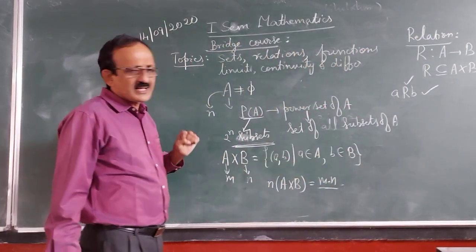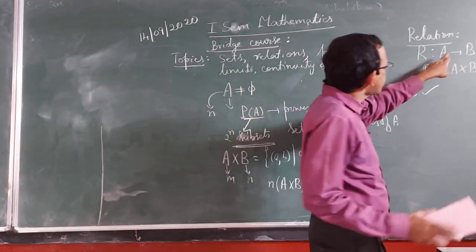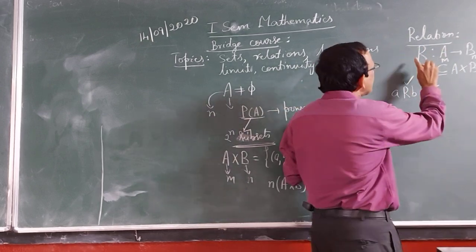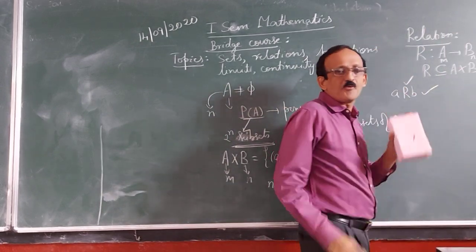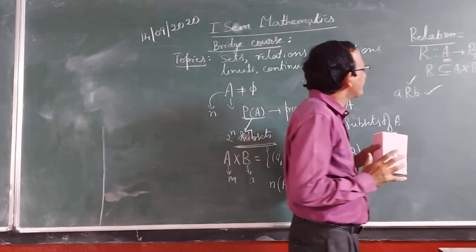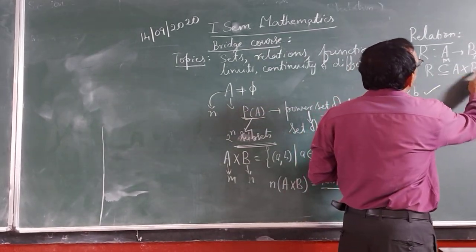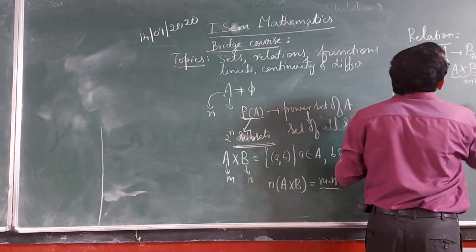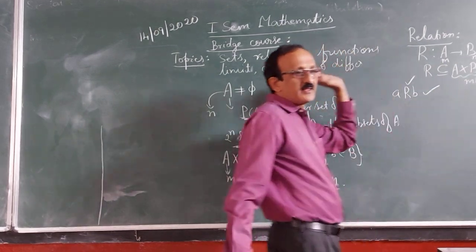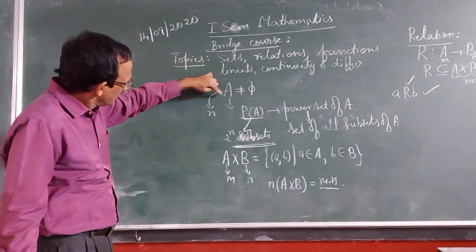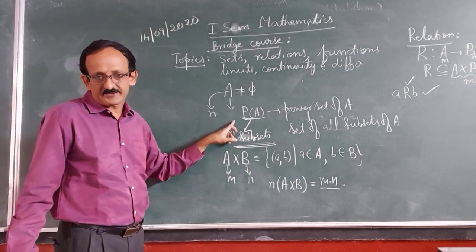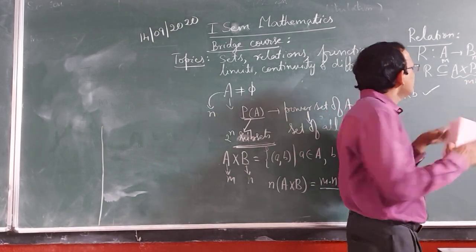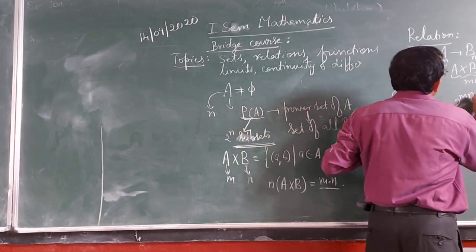Fine. So you'll ask a question. If A is a set with m elements, B is a set with n elements, how many relations are possible from A to B? Relation is a subset of A cross B. A cross B contains m into n elements. Since a relation is a subset, for a set with n elements, how many subsets? 2 power n. For a set with m into n elements, how many subsets? 2 to the power mn subsets.